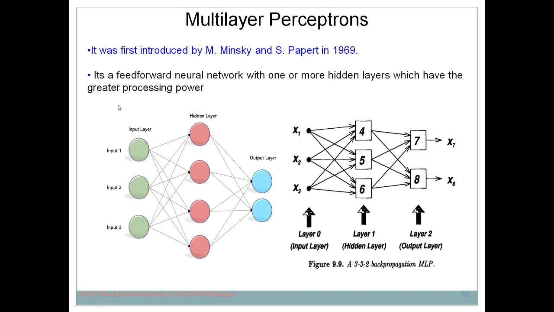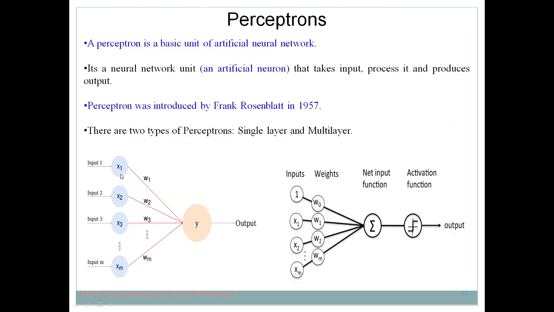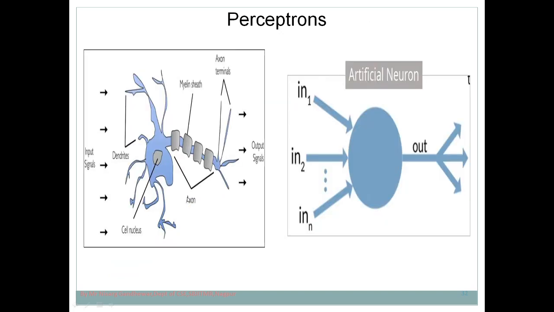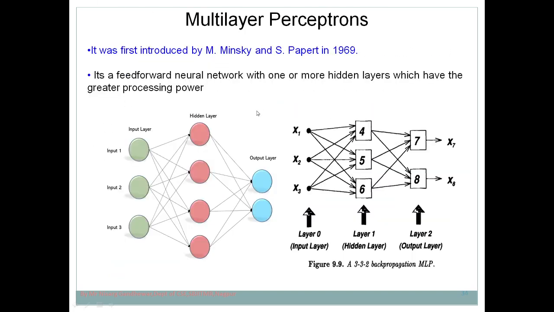So multi-layer perceptron is that structure which has these three compulsory layers: input layer, hidden layer, and output layer. In single layer perceptron we have seen there are only two layers, the input layer and the output layer, but there is no hidden layer present. But in case of multi-layer perceptron, we have multiple hidden layers, meaning at least one hidden layer is important.